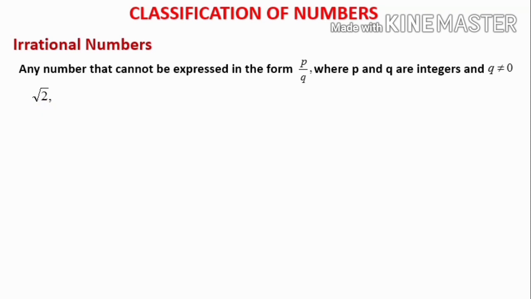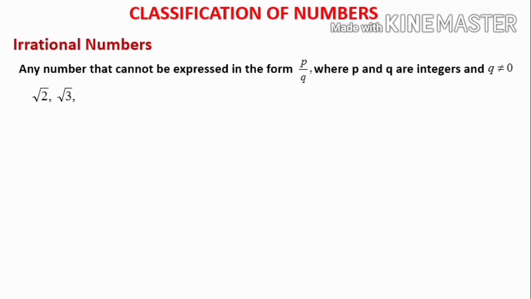Some may think that root 2 we can write as root 2 by 1, and then it is in p by q form, so it is a rational number. That assumption is wrong, because even if you write it in root 2 by 1 format, root 2 is not an integer. Integers, we know, are negative numbers, 0 and positive numbers. So root 2 is not an integer. That's why root 2 by 1 is not a rational number, so it is an irrational number.